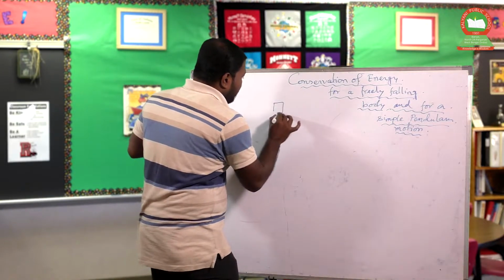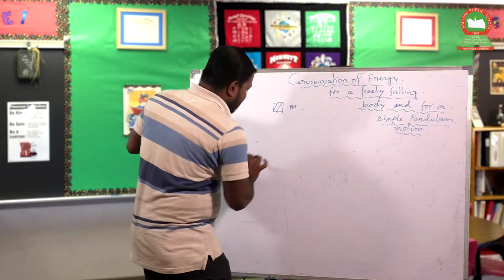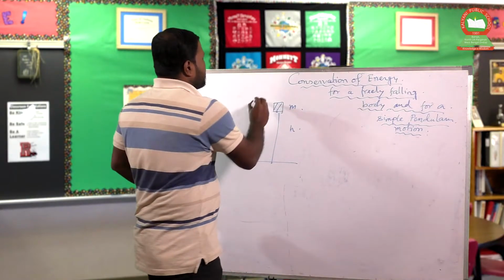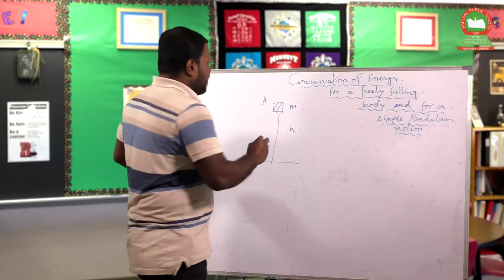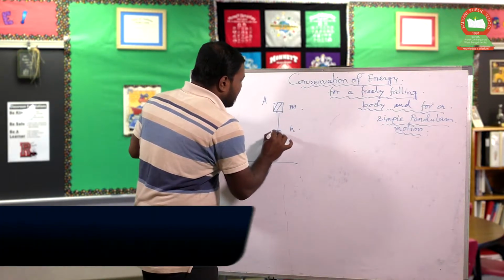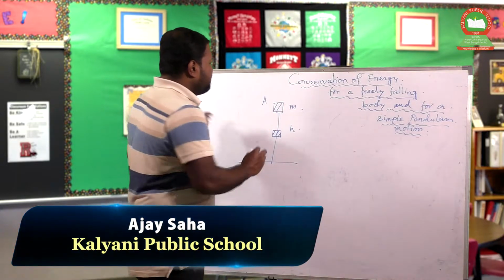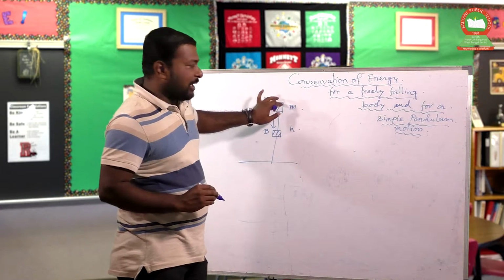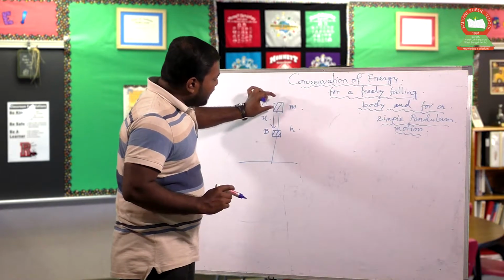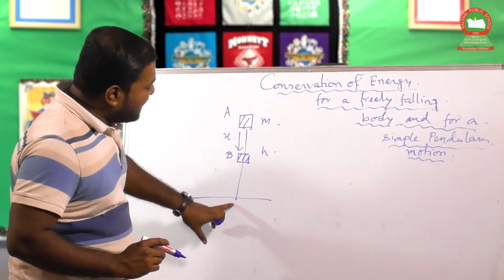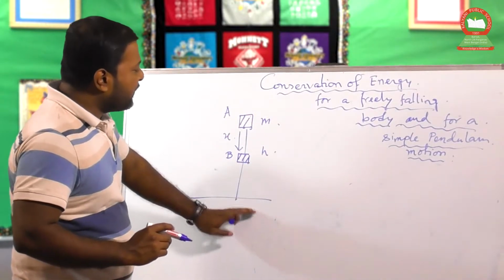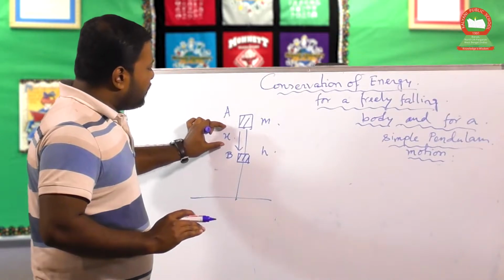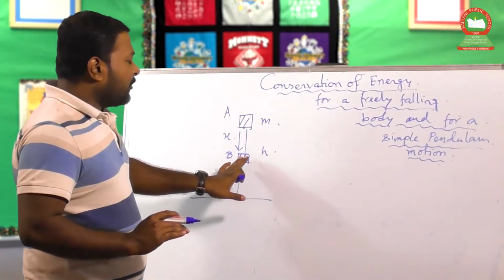Now for the first case, conservation of energy for a freely falling body. There is a body having mass m at a height h from the surface of the earth, and that position is symbolized by the position A. Now at a particular instant the body is at the point B, which is at a distance x from that initial position. The body initially at that position which is at height h above the surface of the earth. Now at some time interval the body displaces that amount x and is situated at point B.